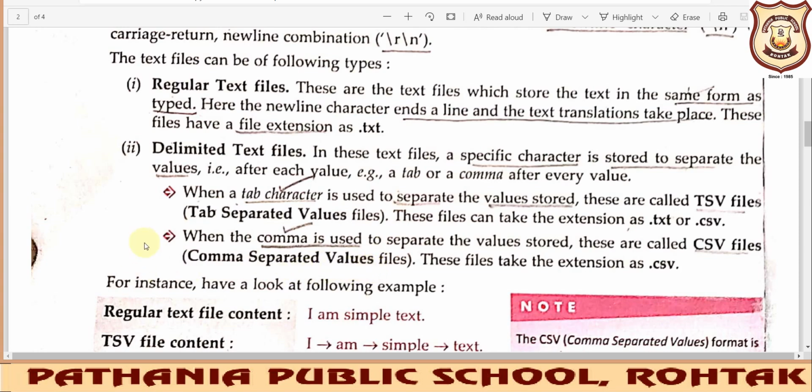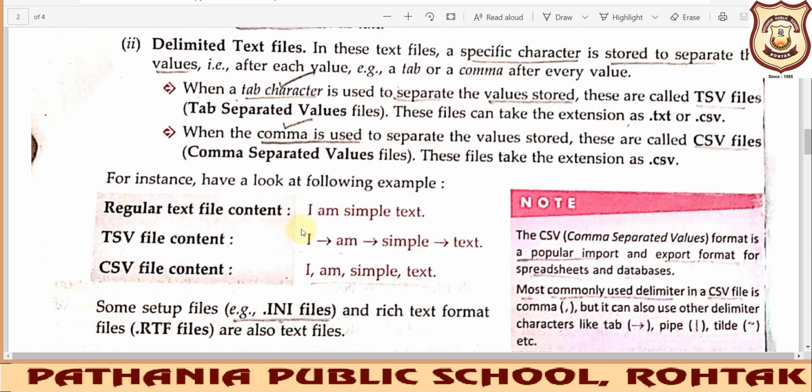Okay, so this topic is very important. When we are saving a particular file with comma separated values, we should go through this topic in detail, because CBSE always puts a question in the question paper regarding this topic. Okay, so kindly pay attention whenever I am discussing this topic in my videos. The same extension the tab separated values files have, we will have for comma separated values files, right? So the same extension .csv, and here also .csv.